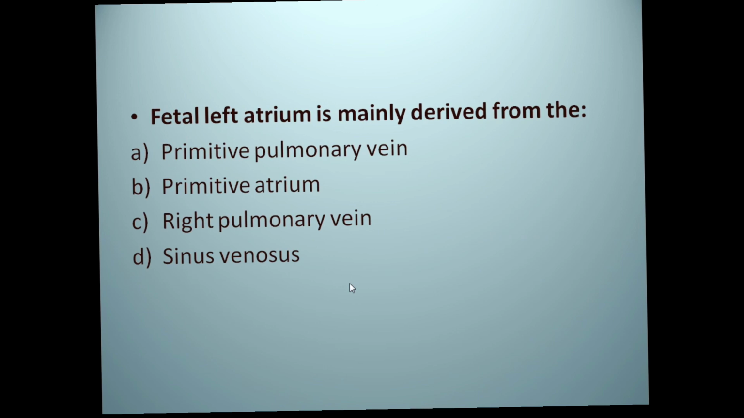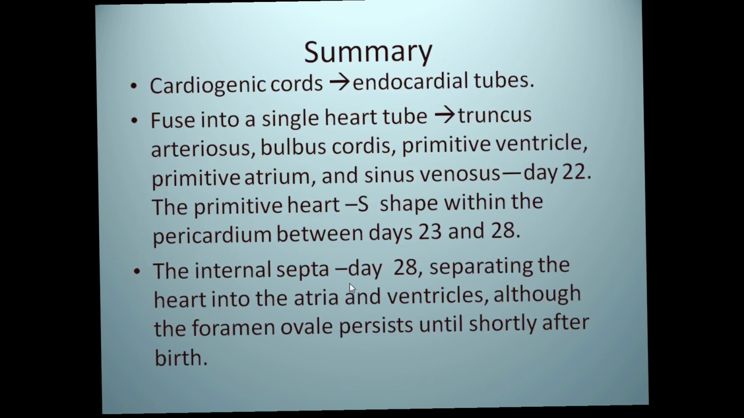So a summary: the cardiogenic cords appear in the head region, then move towards the front of the buccopharyngeal membrane, and these endocardial tubes fuse to form a single tube and give dilatations: the truncus arteriosus, bulbus cordis, primitive ventricle, primitive atrium and the sinus venosus, approximately at day 22. Then the loop-shaped, S-shaped heart is formed, and it starts to beat with an ebb and flow approximately from the 23rd to the 28th day.